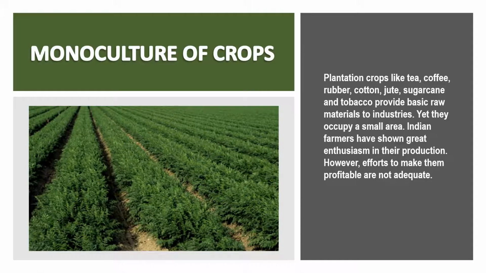Monoculture of crops. Plantation crops like tea, coffee, rubber, cotton, jute, sugarcane, and tobacco provide basic raw materials to industries, yet they occupy a small area. Indian farmers have shown great enthusiasm in their production. However, efforts to make them profitable are not adequate.